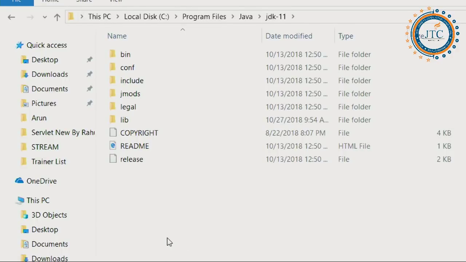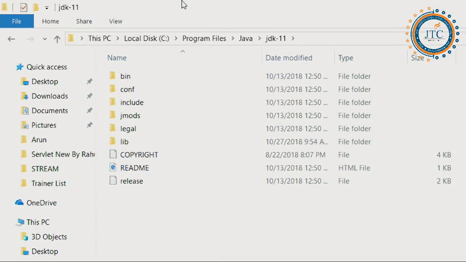Okay, one question to all of you. How many of you, please reply in the comment box, have opened this JDK folder in your system while you were studying it? Please tell me. Have you opened it any time and gone through it, where you have installed it, how you have installed it? If you have not opened it, now please go and open it and see.